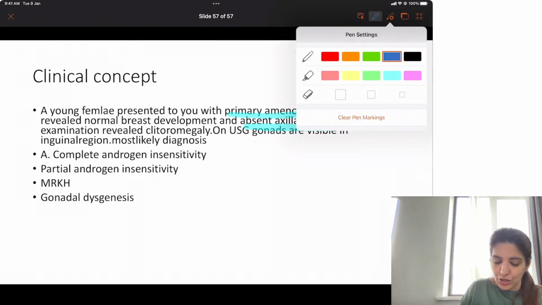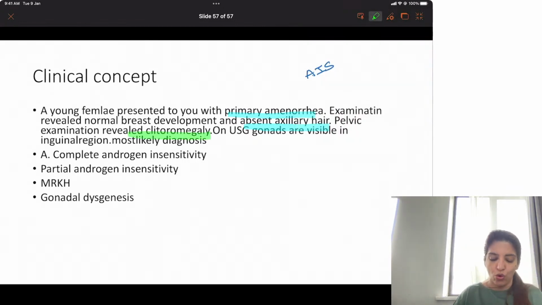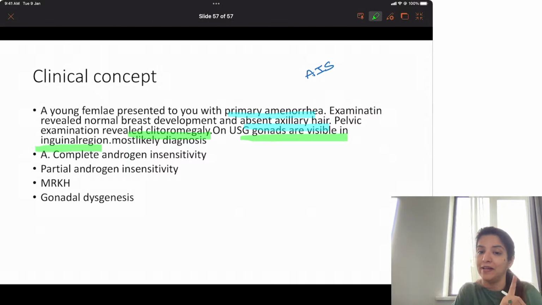Pelvic examination revealed clitoromegaly. On ultrasound, gonads are visible in the inguinal area. So I know I am dealing with androgen insensitivity syndrome, and because they have used the term clitoromegaly, what will your answer be? I'm just waiting for your answers and then we'll end this session.